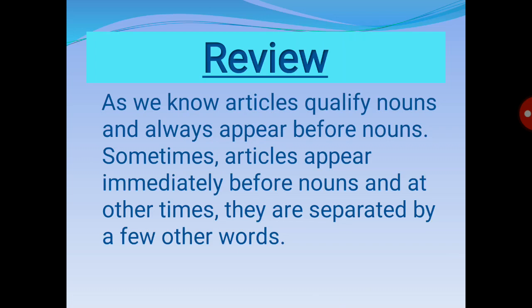For example, we can see a boy, a girl, an elephant, the sun. Articles appear just before the nouns. In a boy, a girl, boy and girl are the nouns, and the article comes just before the noun.